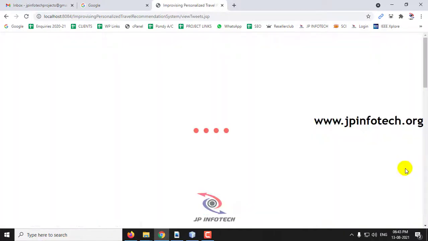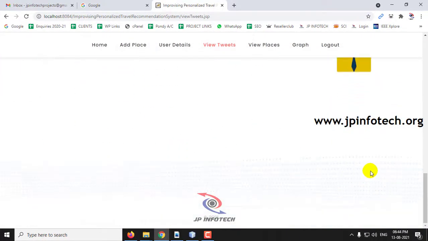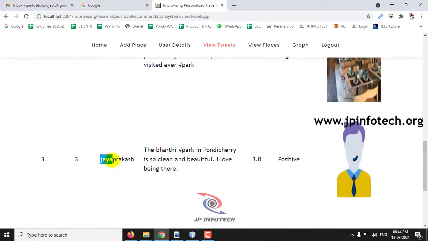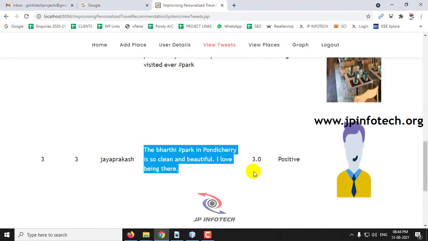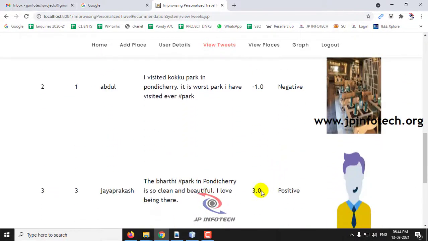If you go to the view tweets option, here you can see the tweets posted by all the users, and this is the last tweet that is made by me, that is Jay Prakash, and what the tweet is is being displayed. And here you can see the score of the tweet, whether it is positive or negative, based on the classification.